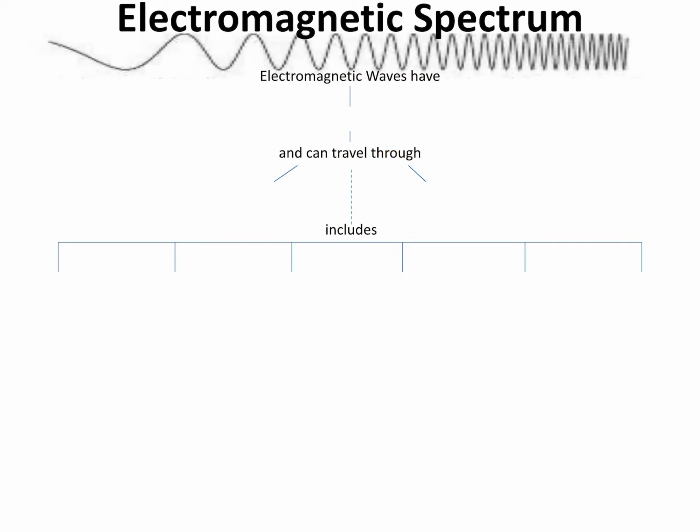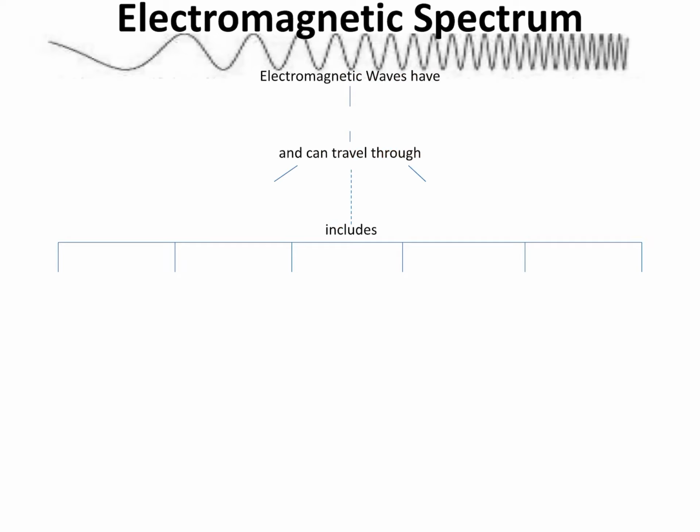All right, so let's talk briefly about the electromagnetic spectrum. The electromagnetic spectrum is a range of different types of waves that are all classified as electromagnetic waves because they do not require atoms in order to create that wave. So what you see at the top of the slide here is an illustration of a wave. For my visual learners, I love this picture because I know for me personally, this helps me to understand what is happening to the wave as we move across the spectrum.